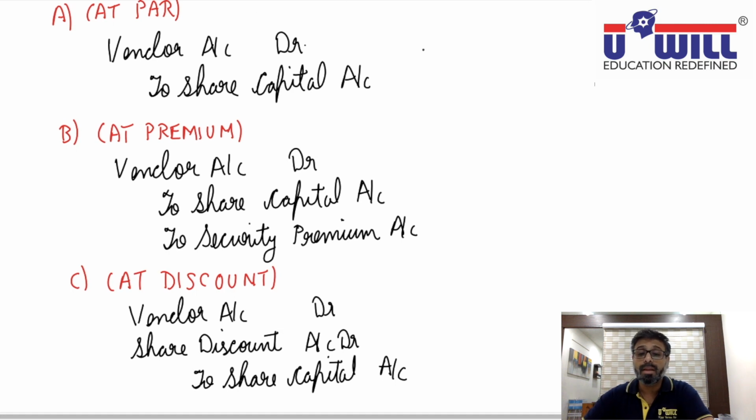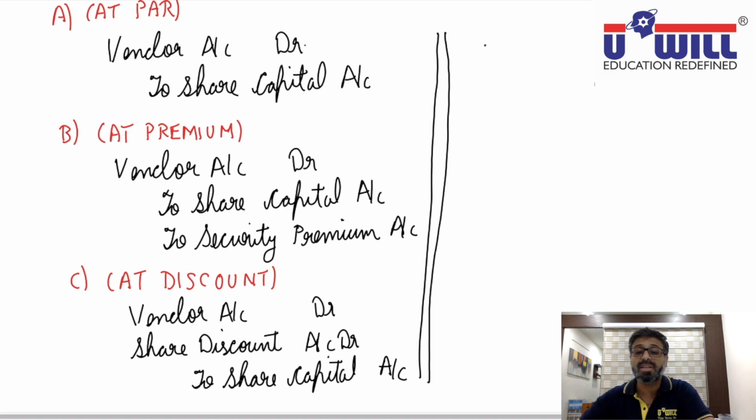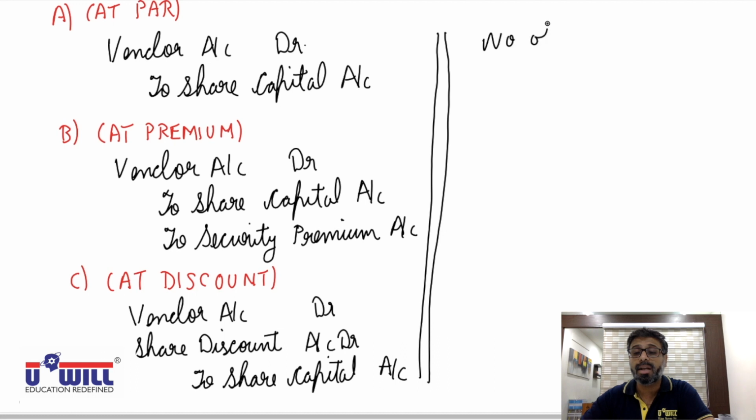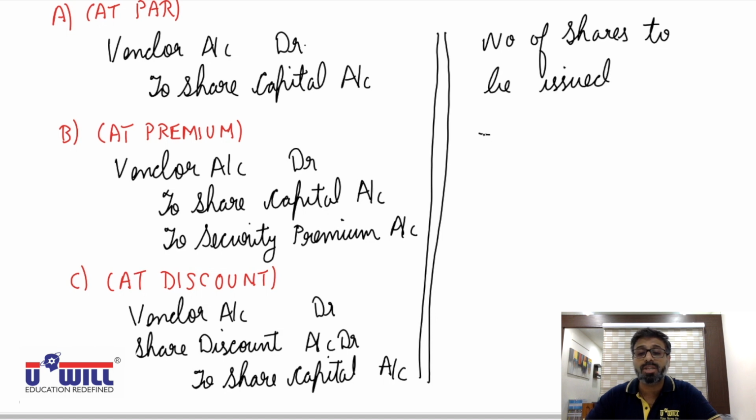Now, in all of these, before you pass the entries, you will be first required to find the number of shares to be issued. And how will you find that number of shares to be issued? Purchase price, that is the amount payable to the vendor, whatever amount we have to pay to the vendor, divided by